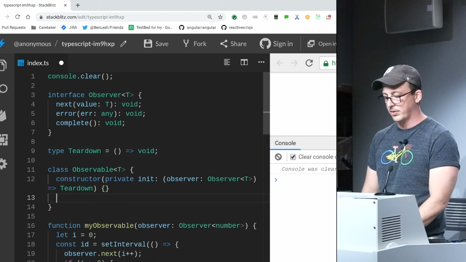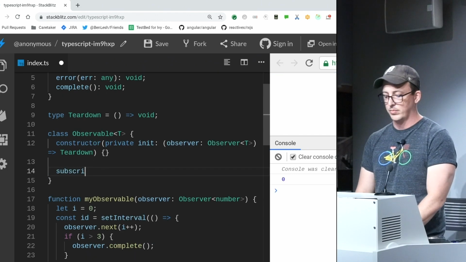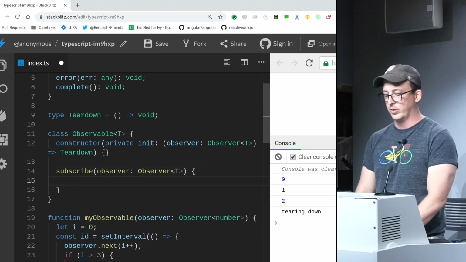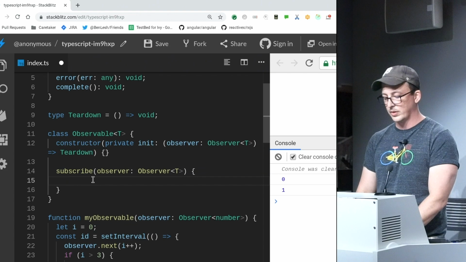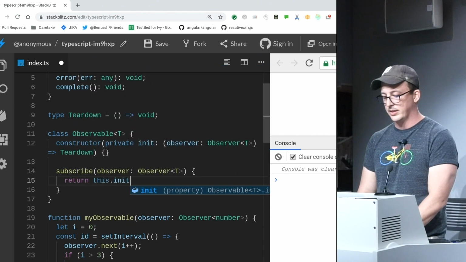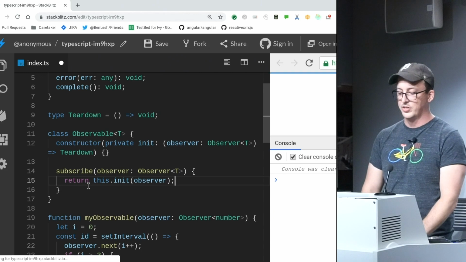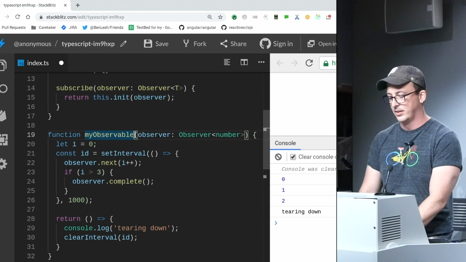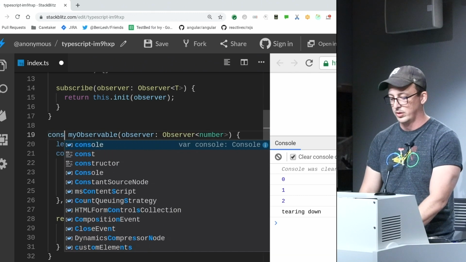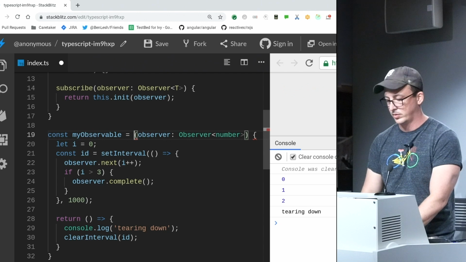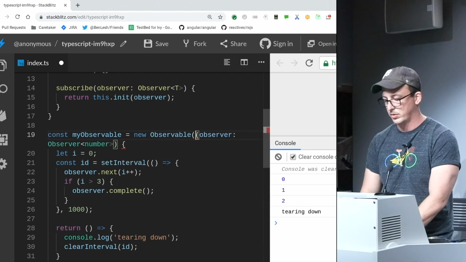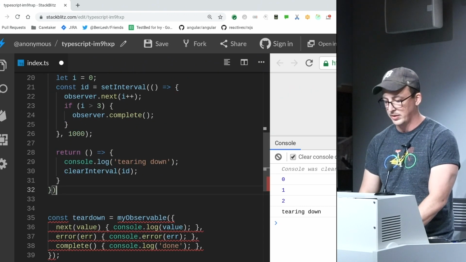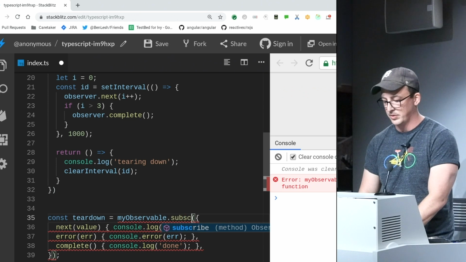And then inside of this subscribe, what we're really doing is taking an observer of type T, and we're literally just going to say return this.init(observer), just to start with, to make this do exactly the same thing that it's currently doing. And now I can take the entire body of this and change it into const myObservable equals new Observable. This is now an arrow function. I'm going to close that up. And this I have to subscribe to now.